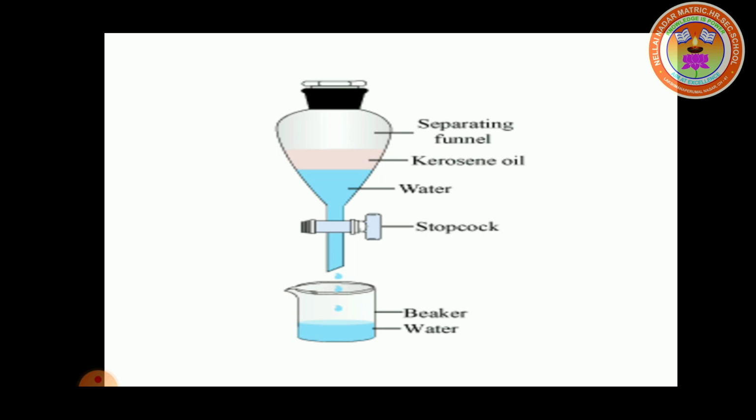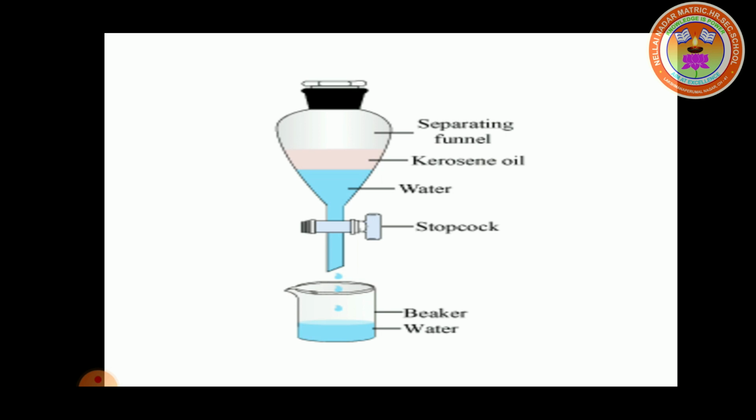Next we see the solvent extraction method. For example, a mixture of water and kerosene oil can be separated using a separating funnel. So, in this solvent extraction method, we need a separating funnel. We know both liquids do not mix together.